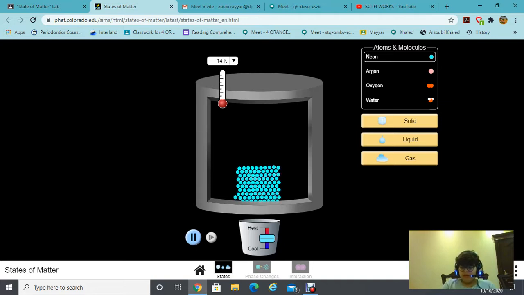So today we're gonna talk in general about solids. Now let's take neon as an example. See here, this is a solid. The particles move back and forth in slow motion, and they are really close together, and the attractive force between the particles is very strong.